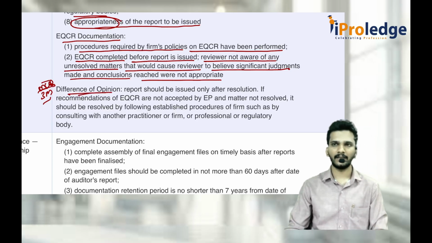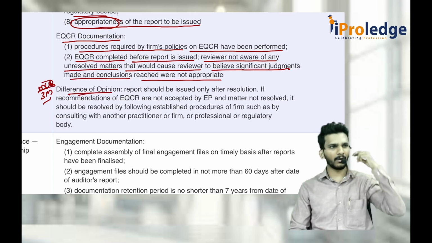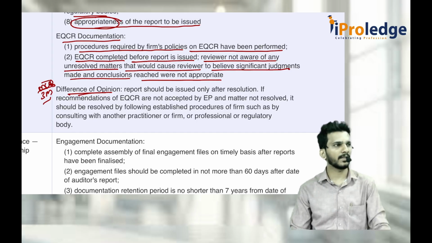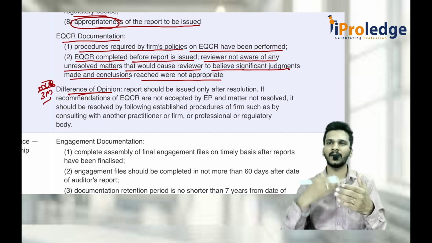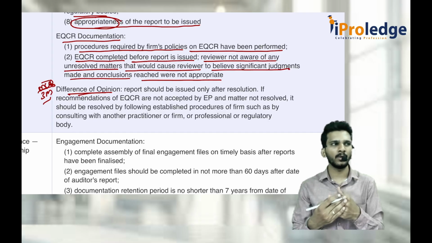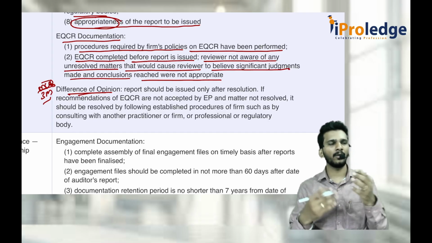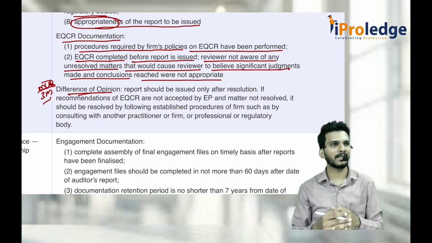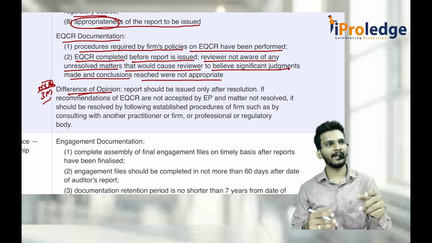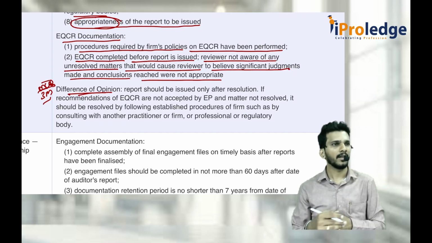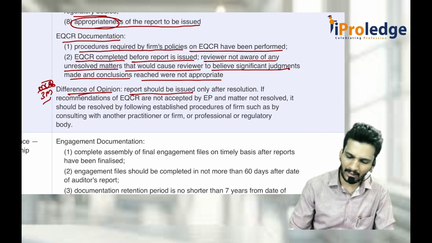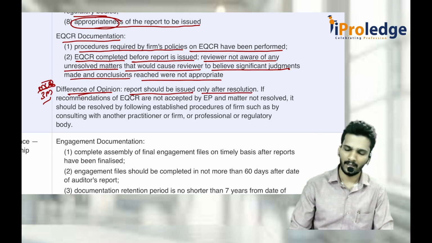Difference of opinion. That means the audit engagement partner told I want to issue a qualified opinion, but the engagement quality control reviewer is telling that no, you should go for an adverse opinion. That means there is a difference of opinion. One party is telling one thing, the other party is telling another thing. Then what should you do? You should try to resolve the matter within the firm. If not possible, whatever the policy of the firm is, if the policy tells you to go to a third auditor and tell the situation, let him decide what has to be done. If there are no policies, then as per the standard. So the report should be issued only after the resolution.